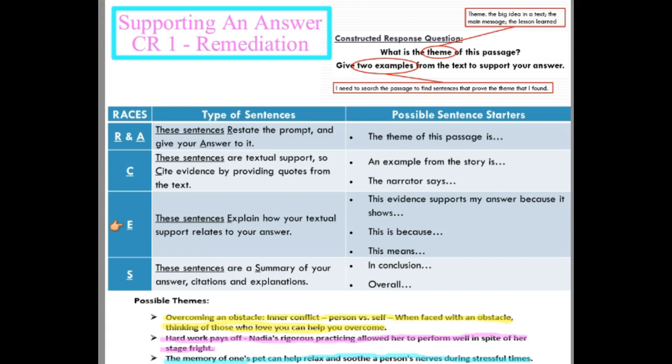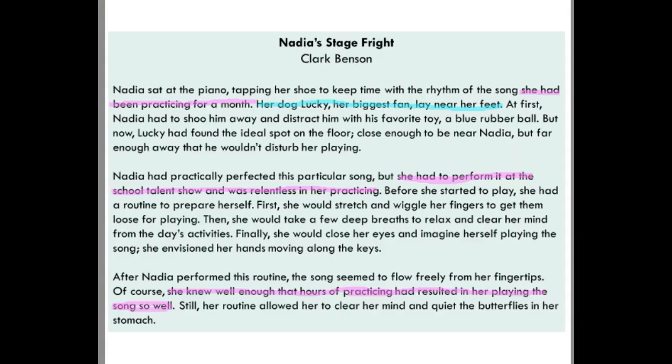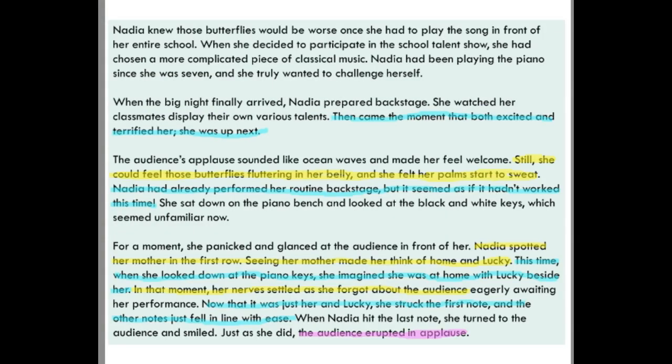Okay, now I need to go on and show how she overcomes it by thinking of those who love her. So I'm going to go back to the text again. I might use this quote: "Nadia spotted her mother in the first row. Seeing her mother made her think of home and Lucky. In that moment, her nerves settled as she forgot about the audience." Okay, so I might put direct quotes around that section, and then I can go back and explain.